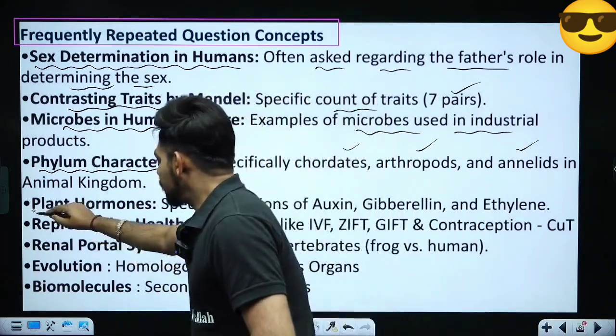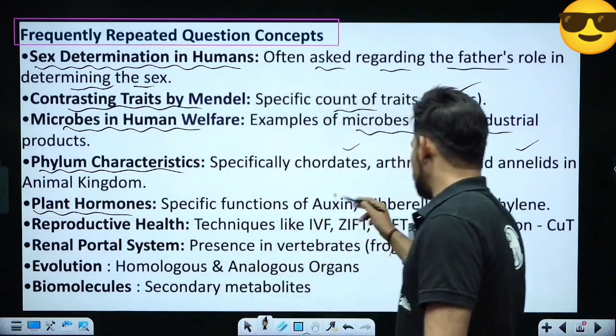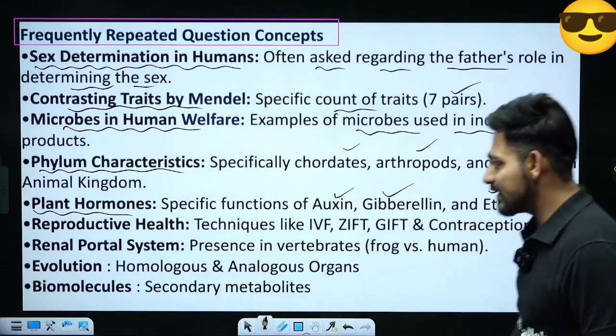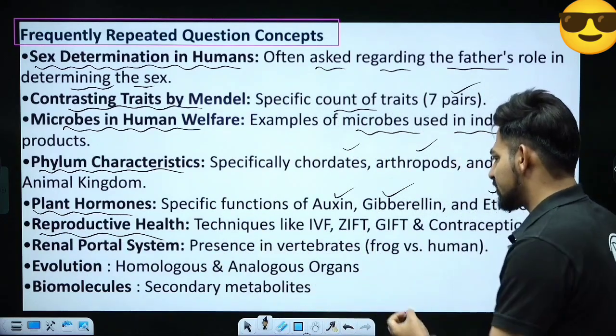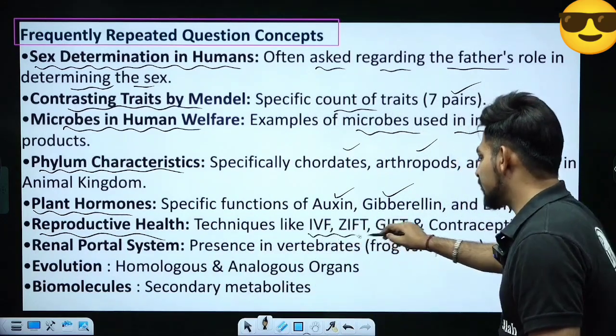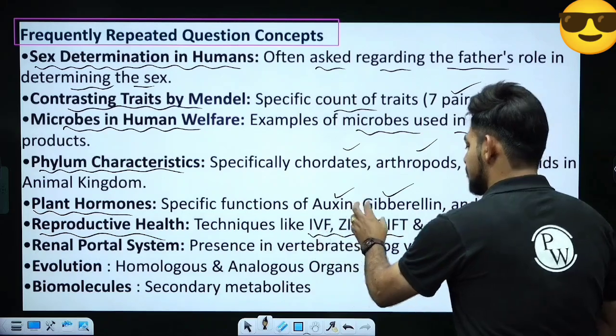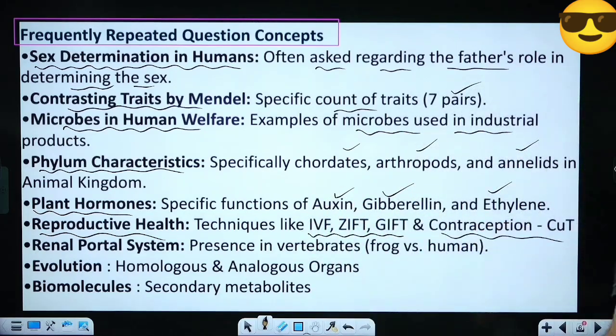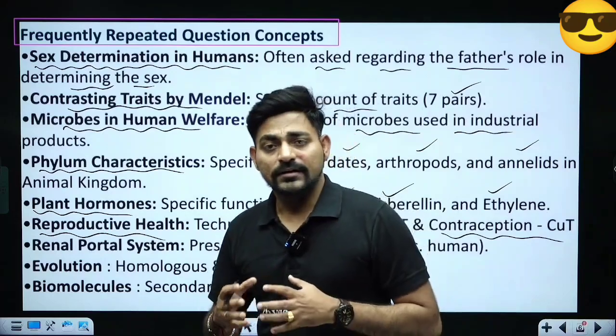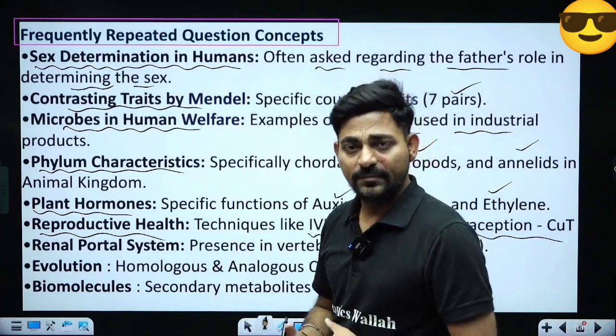Okay, from plant hormones, specific functions of auxin, gibberellin and ethylene. Reproductive health, from this particular chapter, important topics are techniques of ART, particularly IVF, ZIFT, GIFT, IUI, IUT, and the methods of contraception, particularly the copper releasing contraceptive methods.